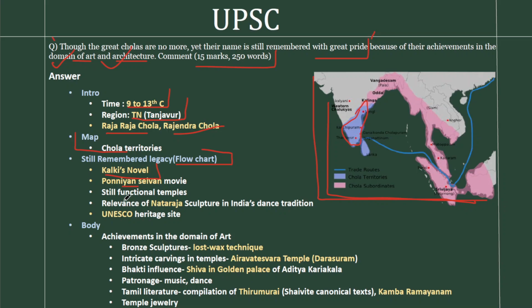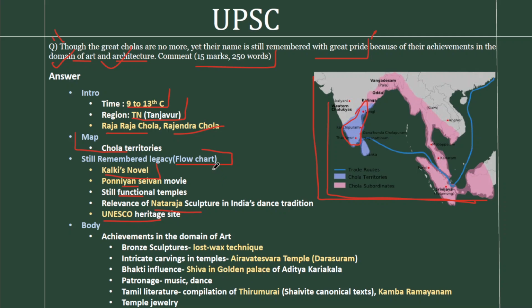Then we have still functional temples like the Brihadeshwara temple in Tanjavur. We have the Nataraja sculpture. The Nataraja sculpture has great relevance in India's dance tradition right now. So that's also part of the Chola legacy. And we have the UNESCO World Heritage status. So we'll give these 5 points as a flowchart to just address this part of the question, which is the first statement, and then we'll move to the core part.